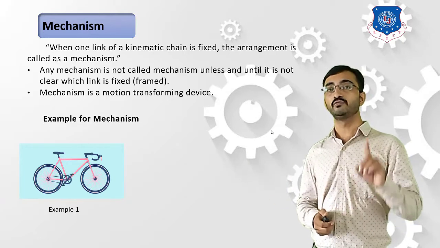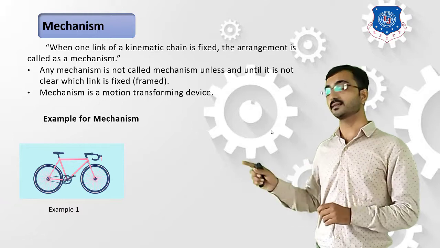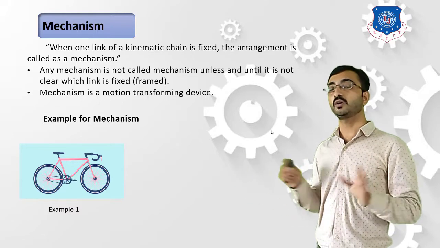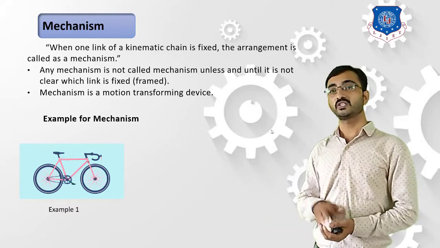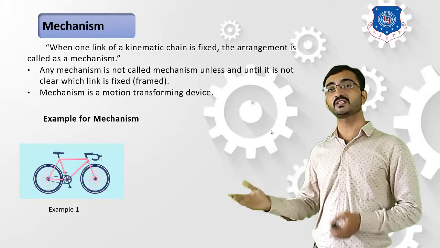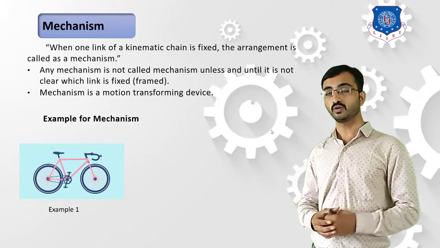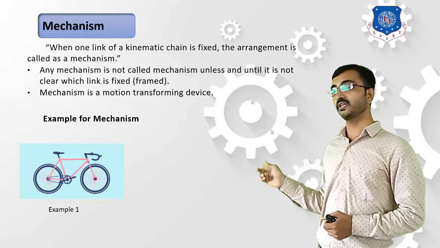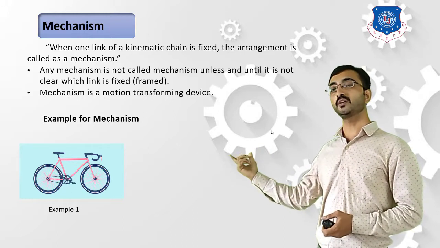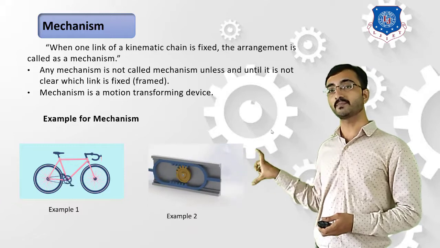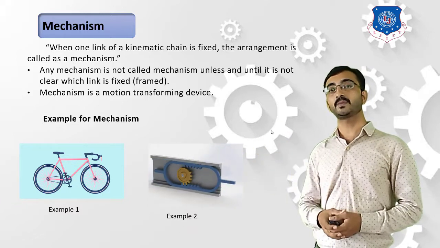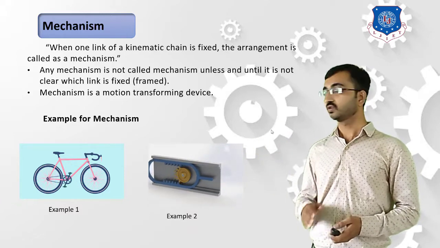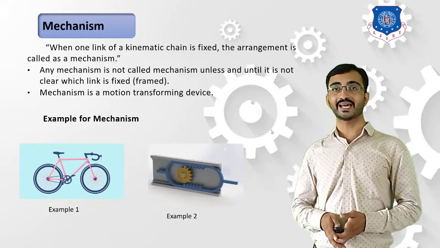Now be careful, we are not able to term this component as a machine, because over here we are not changing any type of form of energy into another type of energy. Okay, let's consider the second example. You can refer, now as the rotation of this gear is able to produce reciprocating motion of this member. So this is the second example of mechanism. So these are the examples of mechanisms.